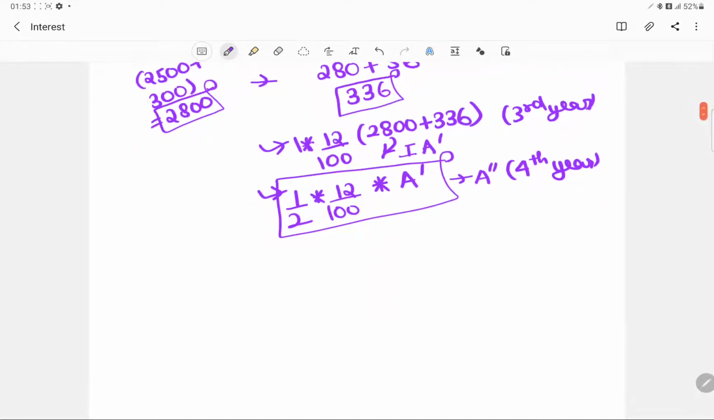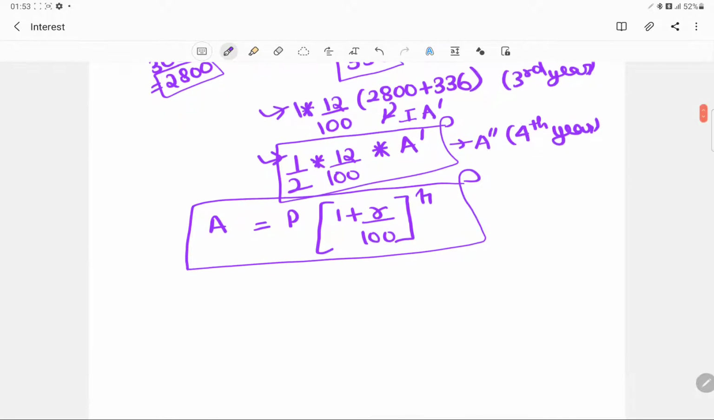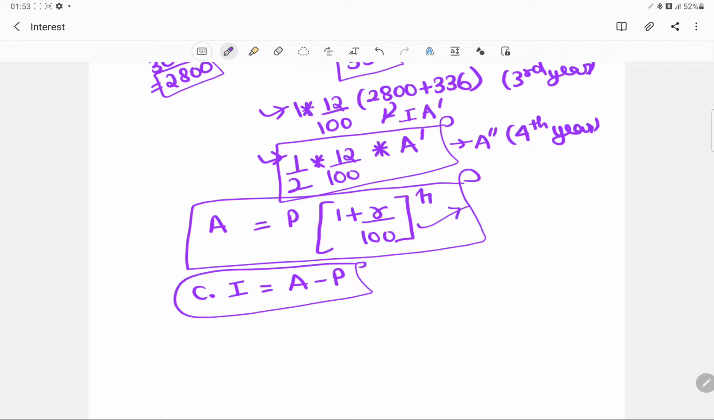Okay, so now a very simple formula for compound interest would be (1 + R/100)^N into the principal, and this would give you the amount for compound interest. And then the compound interest can be calculated as amount minus principal. I hope this formula is clear to you.